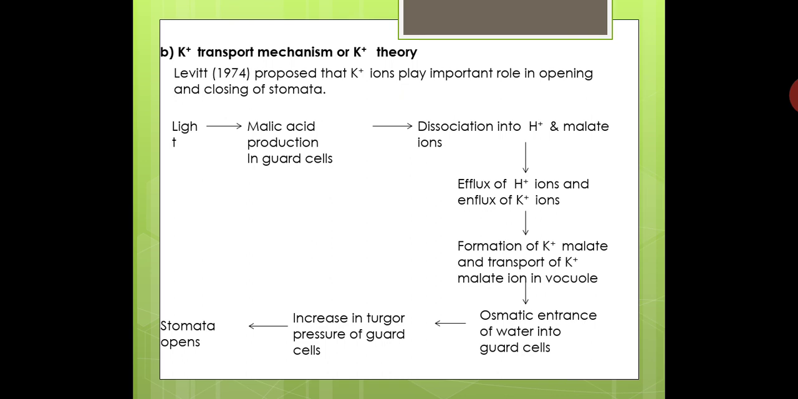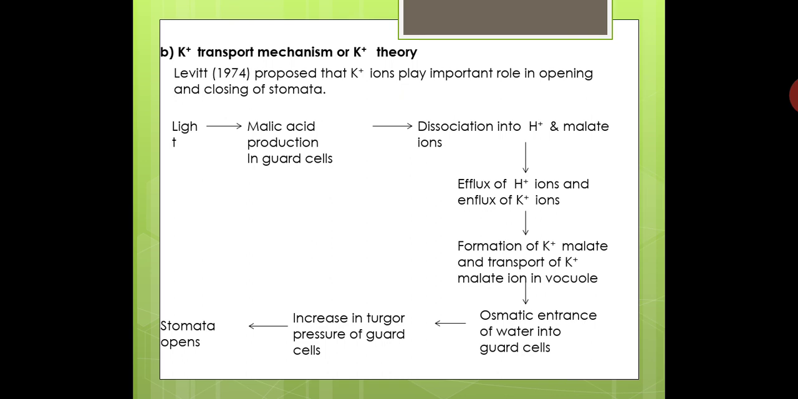And according to the same theory, during the dark or night time, reverse reactions take place, leading to closing of stomata. So during the daytime, during the light time, malic acid is produced in guard cells. Then malic acid is dissociated into hydrogen ions and malate ions. Efflux of hydrogen ions, that is, hydrogen ions go out into the subsidiary cells, and influx of potassium ions means potassium ions from the subsidiary cells enter into the guard cells.